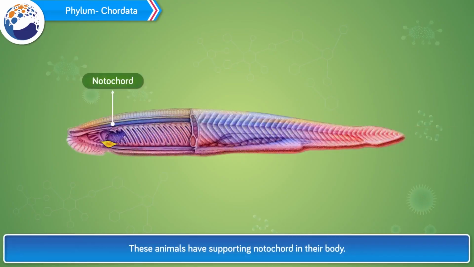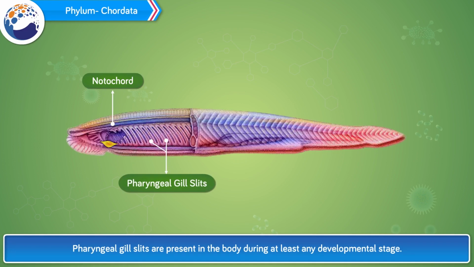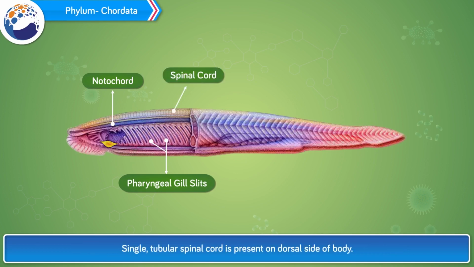Phylum Chordata. These animals have a supporting notochord in their body. All chordates are included in the same phylum. Following are important characters of phylum Chordata. 1. Notochord is present in the body during at least any developmental stage. 2. Pharyngeal gill slits are present in the body during at least any developmental stage. 3. Single, tubular spinal cord is present on dorsal side of body. 4. Heart is present on ventral side of body.